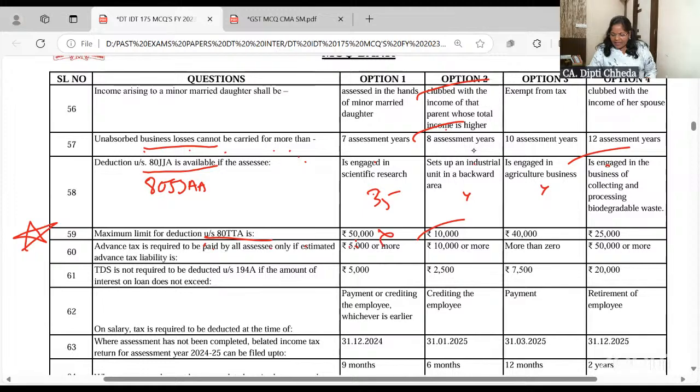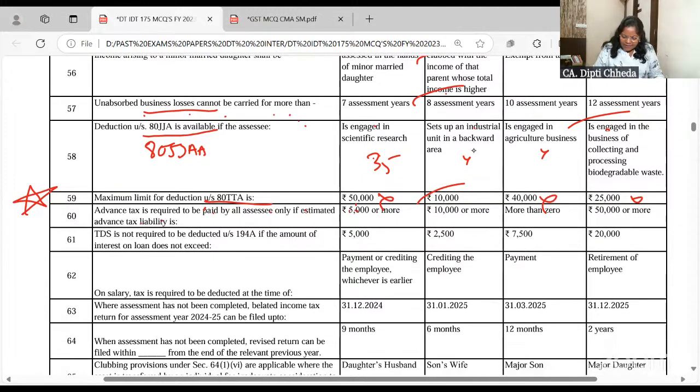It sounds right, but it's all a wrong answer. Advance tax is required to be paid by all the assessees.